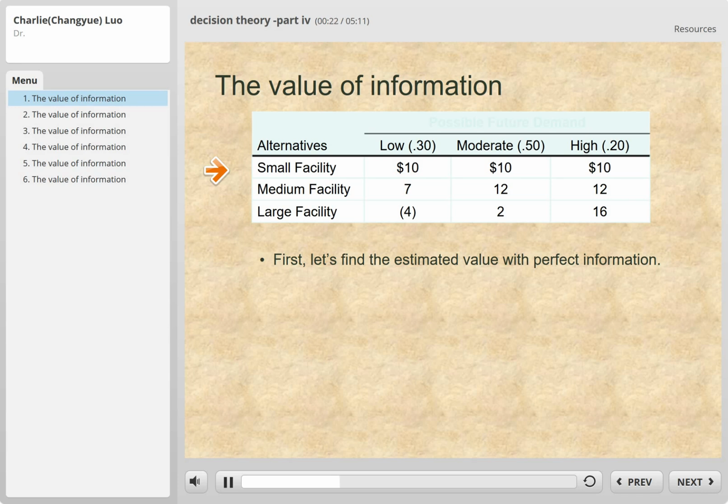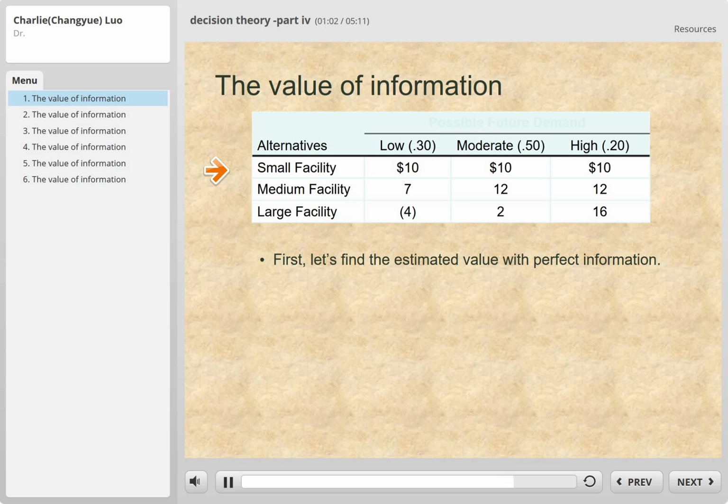Now, someone shows up and comes to talk to you, and he claims that he has perfect information about the future, which we do not know, but he knows, and he wants to sell that to us. Now, we're interested, but in order to find out how much we would like to pay for that piece of information or tips, of course, it's not free. We first need to estimate the value of this investment with perfect information,